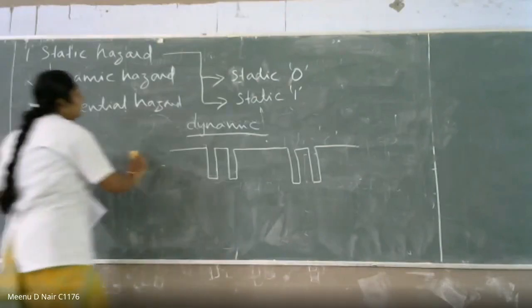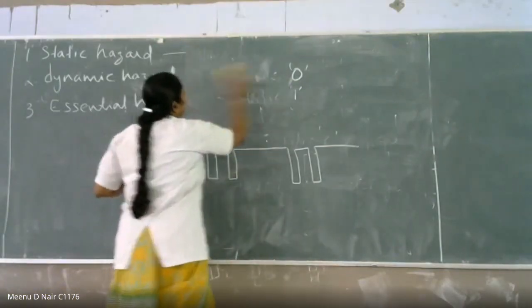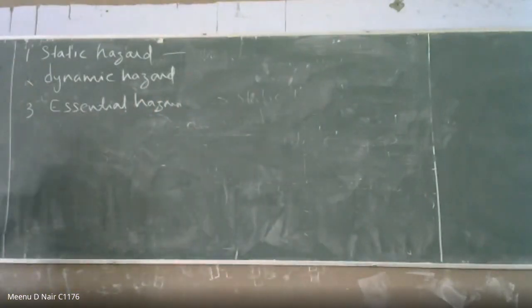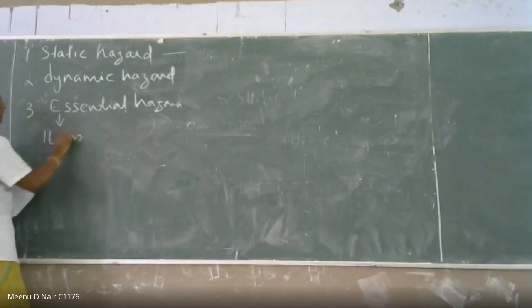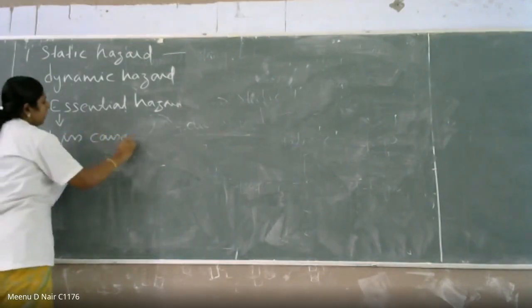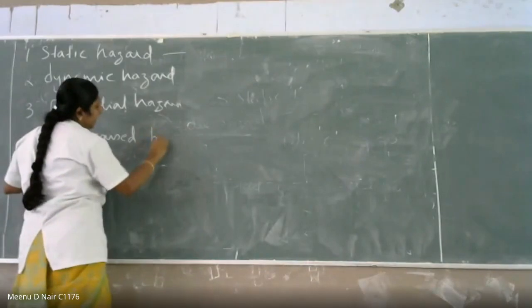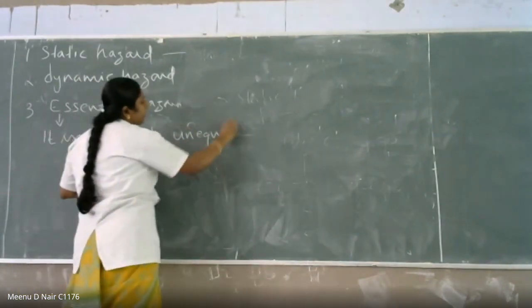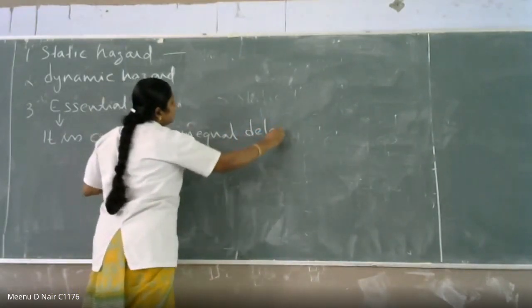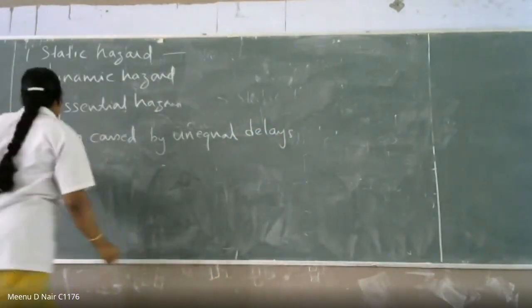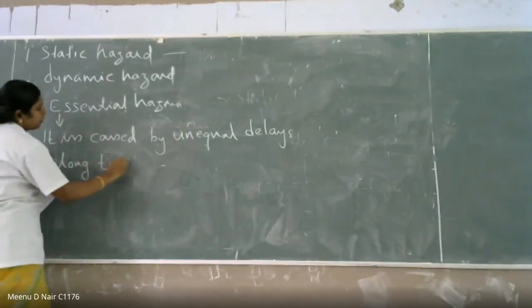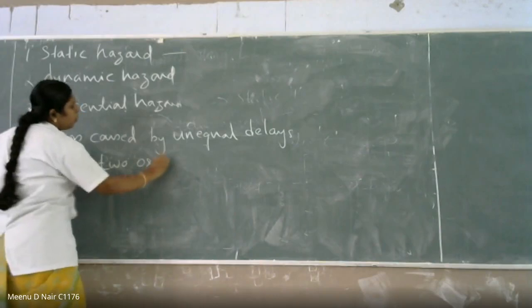So next, the last one is essential hazard. Essential hazard is caused by unequal delays along two or more paths.